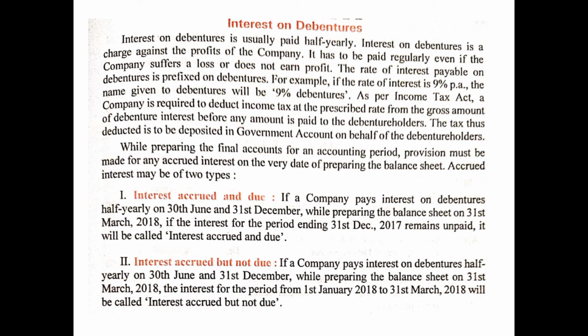The second case may be interest accrued but not due. That means the interest is outstanding, it has not been paid, but the actual time for payment has not arrived. If a company pays interest on debentures half yearly, that is on 30th June and 31st December, while preparing the balance sheet on 31st March 2018, the interest for the period from 1st January 2018 to 31st March 2018 will be called interest accrued but not due, because the next due date will be 30th June.